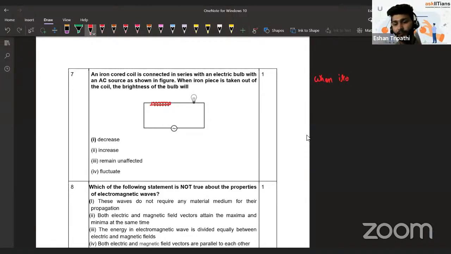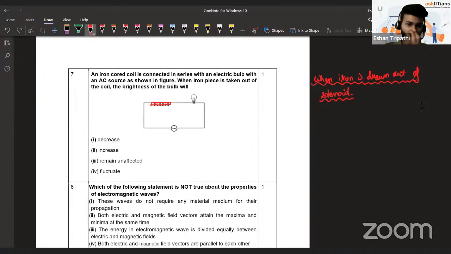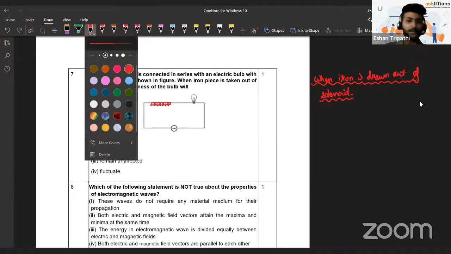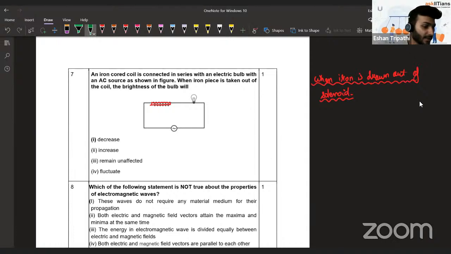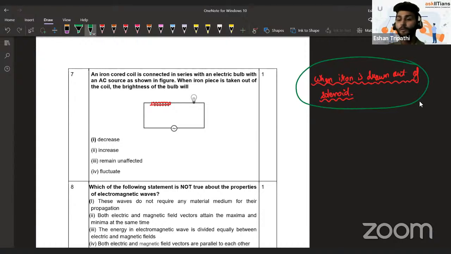When iron is drawn out of the solenoid, what difference does it bring to our math of AC circuits? If iron is drawn out of the solenoid, what can we claim about it? Correct, Niranjan. Acha, sorry, you're giving the answer for the previous one. Acha, increase. Okay, you're giving me the answer for that. But what happens when iron is drawn out of the solenoid? What exactly will happen in that case?